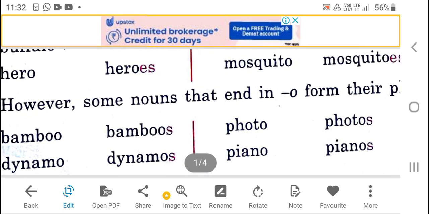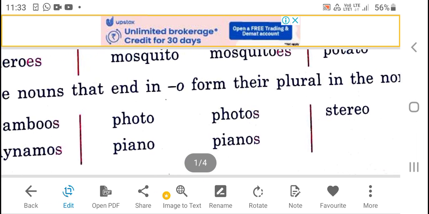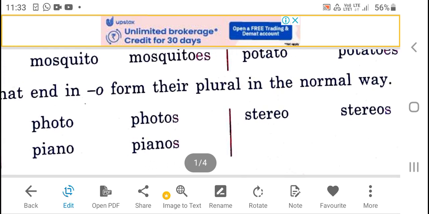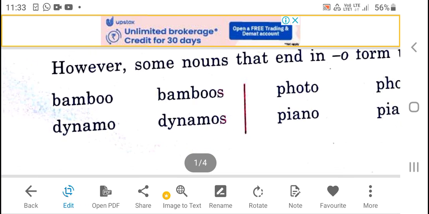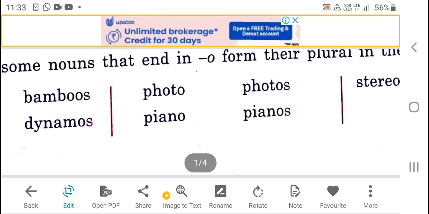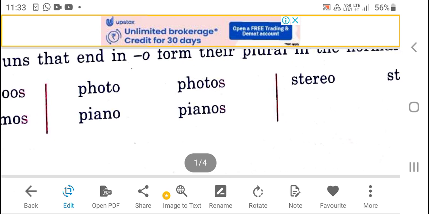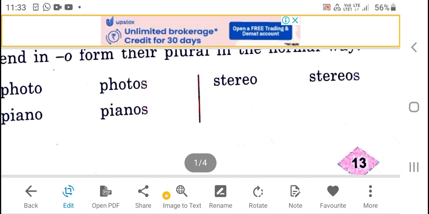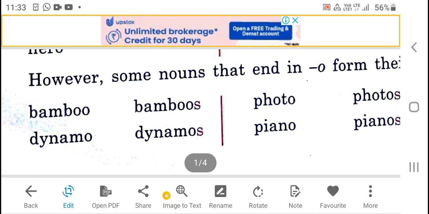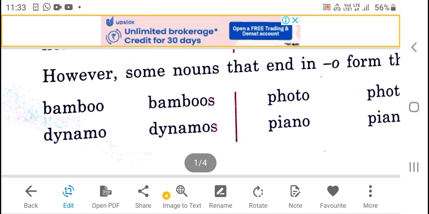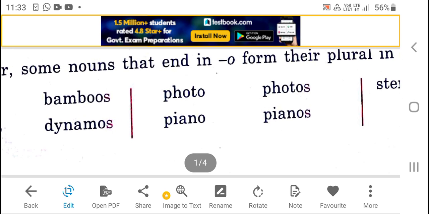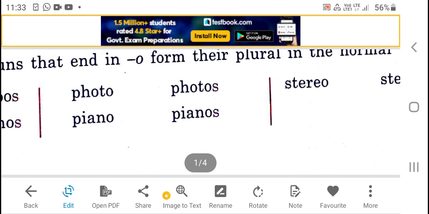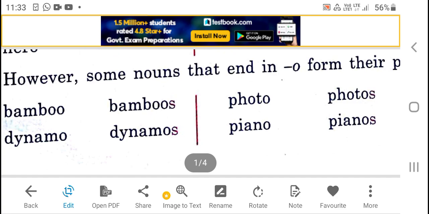However, some nouns that end in O form their plural in the normal way, like bamboo, dynamo, photo, piano, stereo. We only add s to make plural nouns. Bamboos, dynamos, photos, pianos, stereos. Okay?